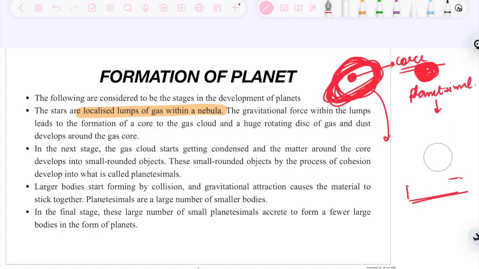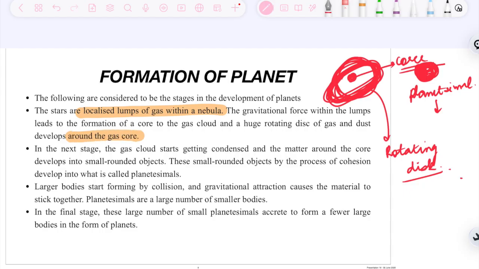So when we study that, within this gas there is a gravitational force where it's maximum, there is a core formation. And because this nebula is rotating, it will lead to creation of a huge rotating disk of gas and dust around the gas core.